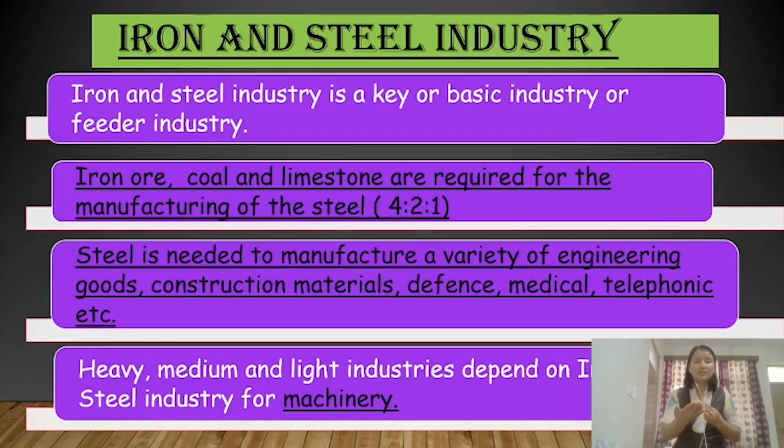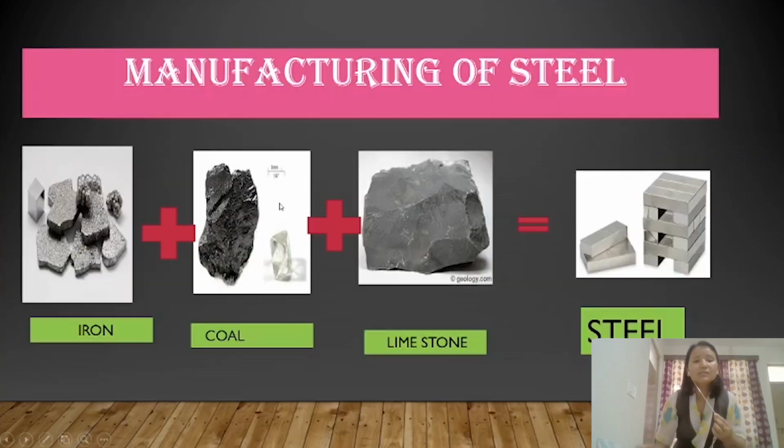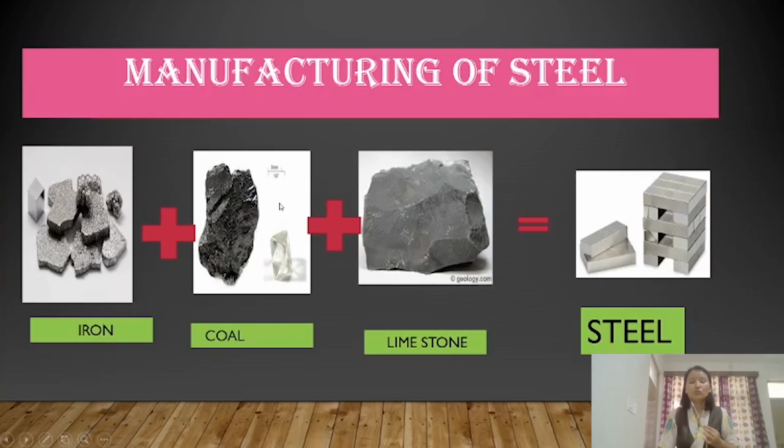As we have discussed earlier, steel is a man-made metal. Now we will discuss in detail how steel is manufactured. Steel is manufactured by combining three different minerals, and these are iron, coal and limestone. And sometimes we can add manganese with these three minerals to make the steel stronger. So steel is manufactured by combining three, that is iron, coal and limestone.